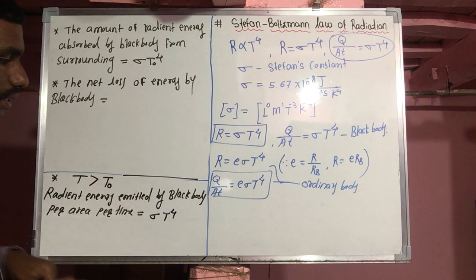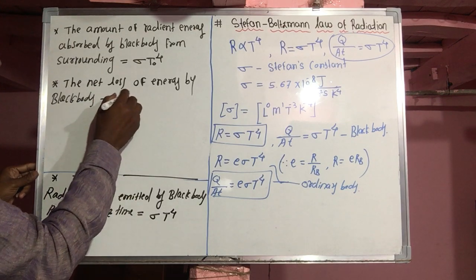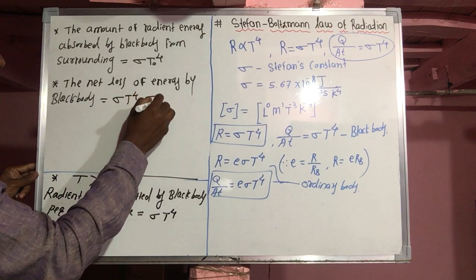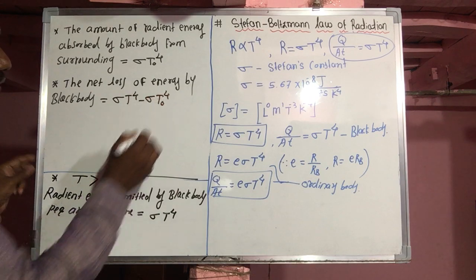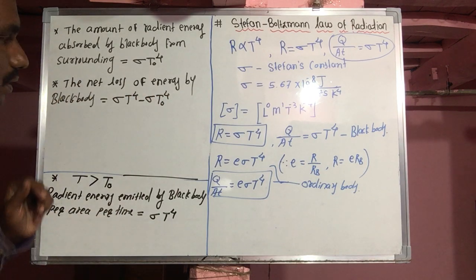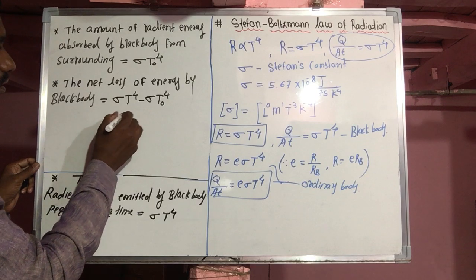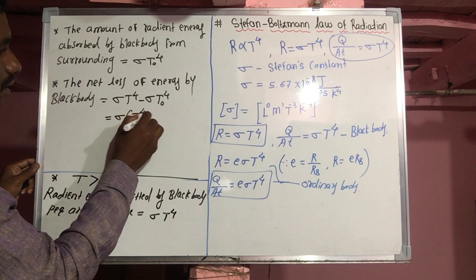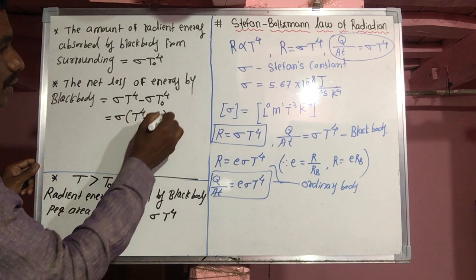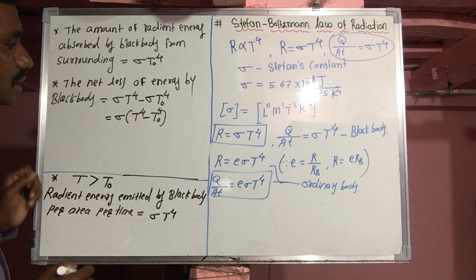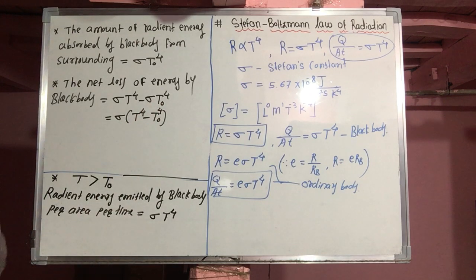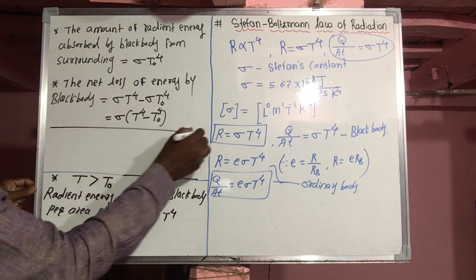That is, sigma T raised to 4 minus sigma T naught raised to 4, because T is greater than T naught. So the net loss of energy by a perfect black body is sigma times T raised to 4 minus T naught raised to 4.